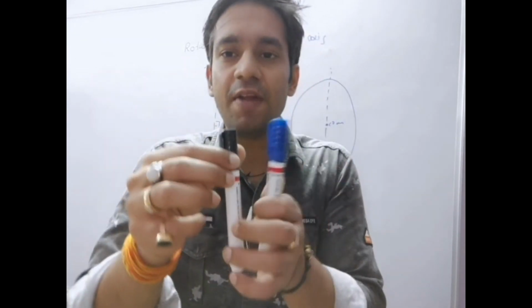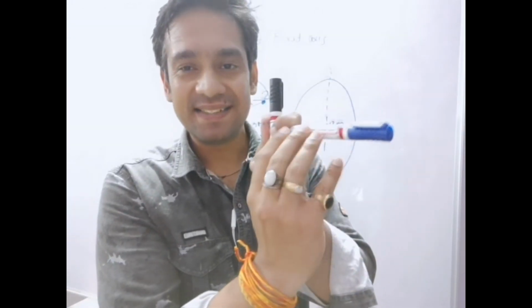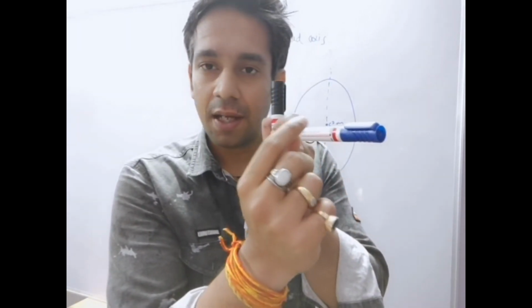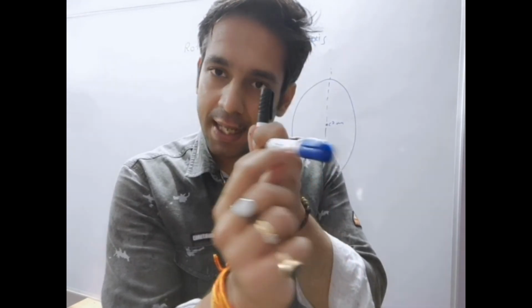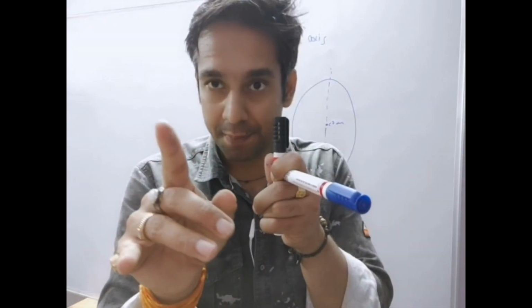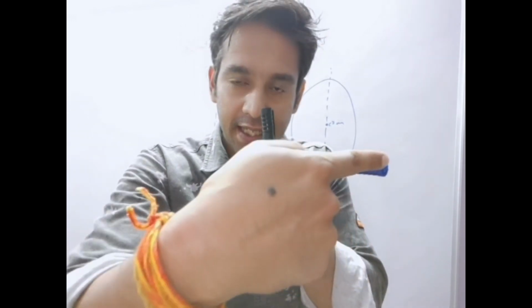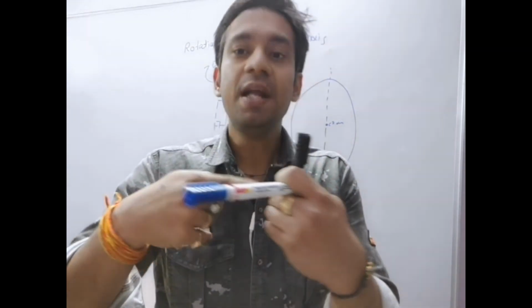Therefore, we see the angular velocity of the nth particle. If this marker is on the nth particle, then the angular velocity of the nth particle, like 1, 2, 3, 4, will be the same omega. But the linear velocity of each particle will be different.